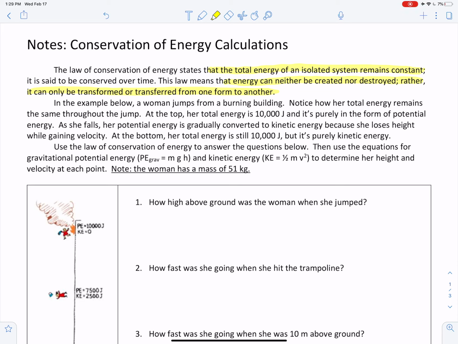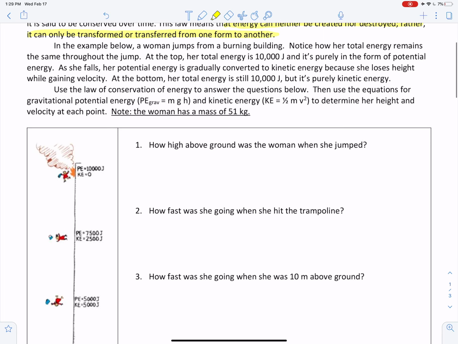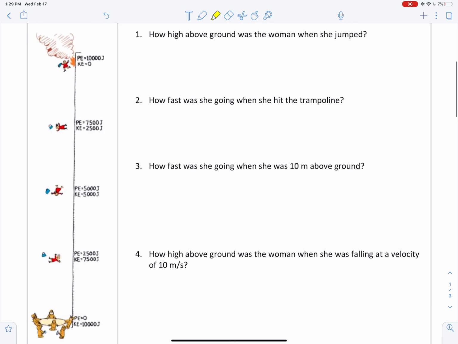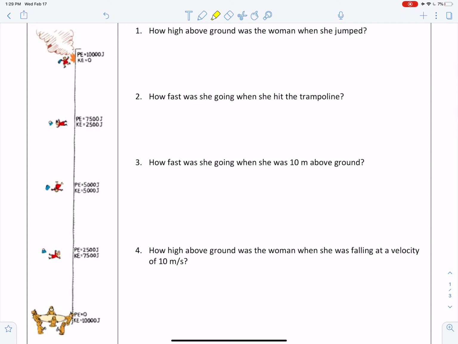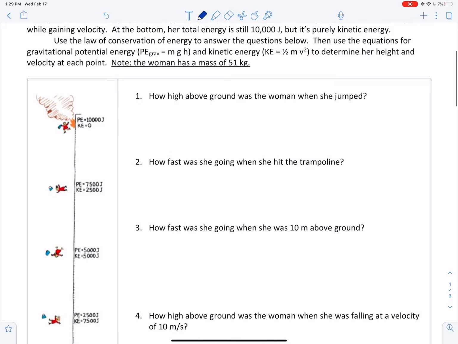Energy is conserved. So we're going to take a look at an example here of a woman who's falling from a burning building. You can see this picture, right? She's jumping out of the window very high up in the building, falling, and then down here at the bottom, there's a group of firemen that are catching her in this sort of trampoline. And so this is going to be an example of the conservation of mechanical energy.